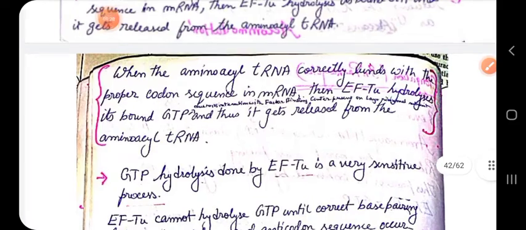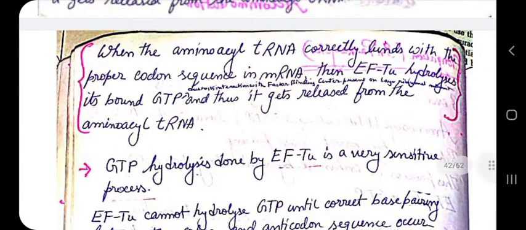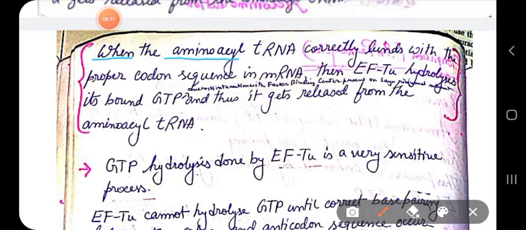So again, it is repeated here that when your aminoacyl tRNA correctly binds with the proper codon sequence in the mRNA, then EFTU hydrolyzes its bound GTP. And why does it hydrolyze its bound GTP?